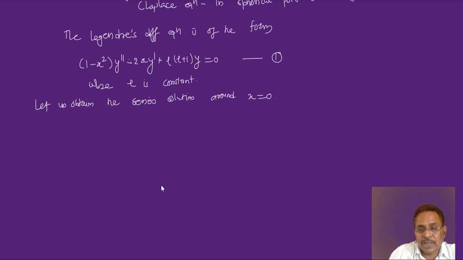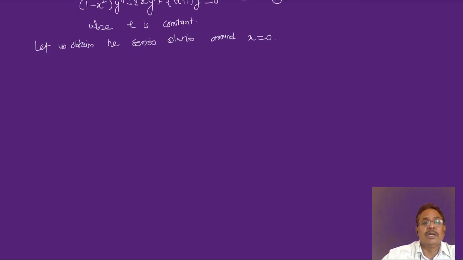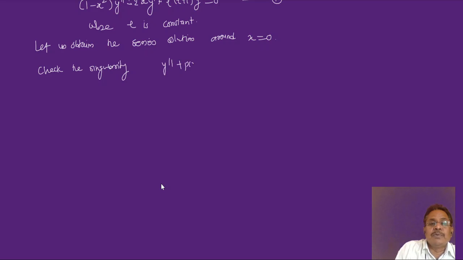Now I have to check whether this x is equal to 0 is an ordinary point, a singular point, or an irregular singular point, and only then can we apply this method here. So I can check the singularity. Now what is that singularity? Here this equation can be rearranged into the standard form. What is the standard form? y double dash plus p of x into y dash plus q of x into y is equal to 0.